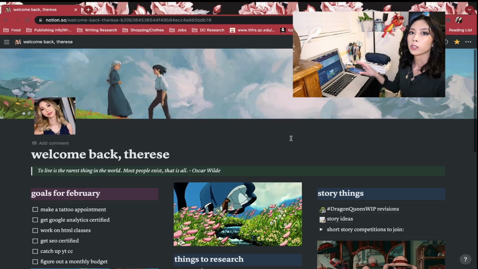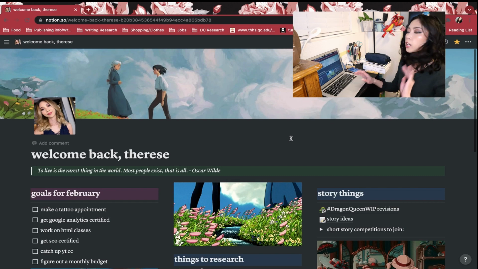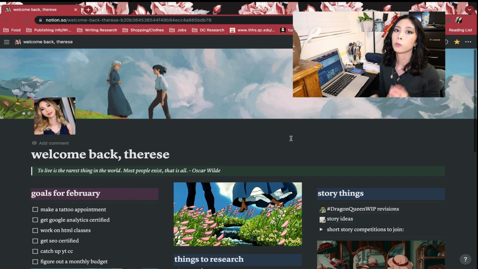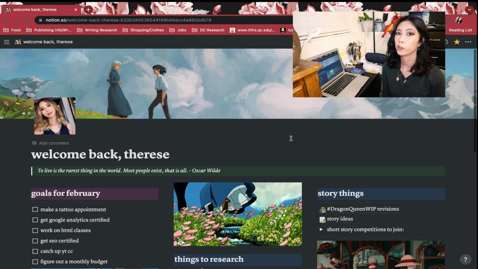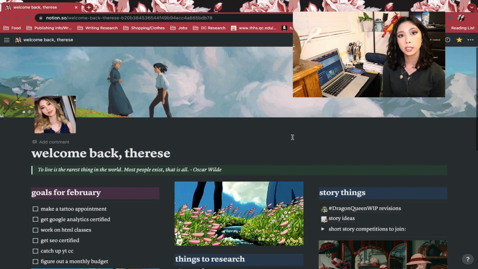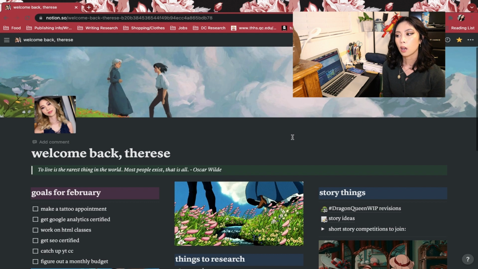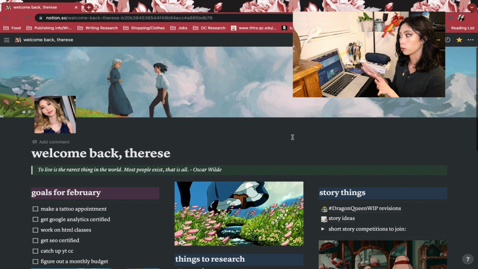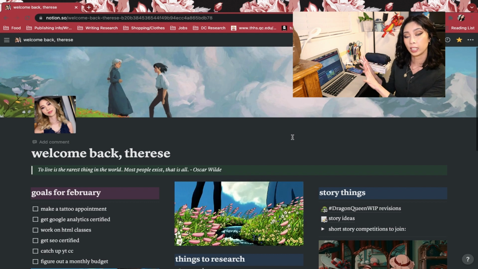Okay. So we're gonna start off here on my homepage. When I say bullet journal, I do still plan in my bullet journal a little bit. It's nothing too intense compared to what I used to do. I definitely have toned it down because I transfer most of the story ideas up in here.